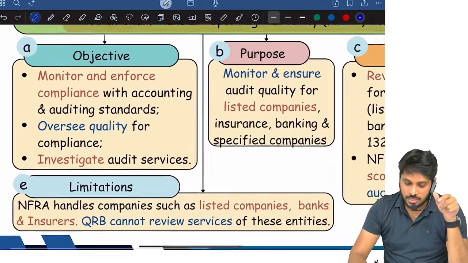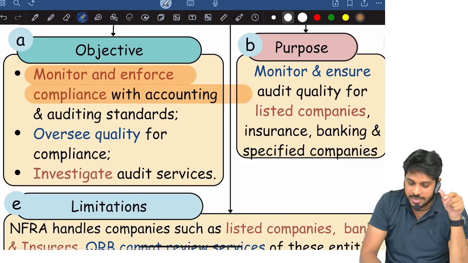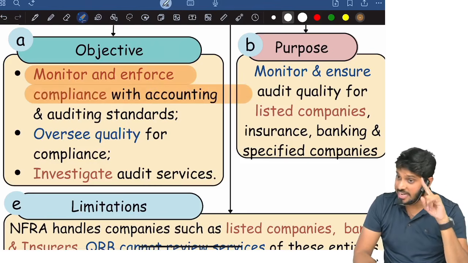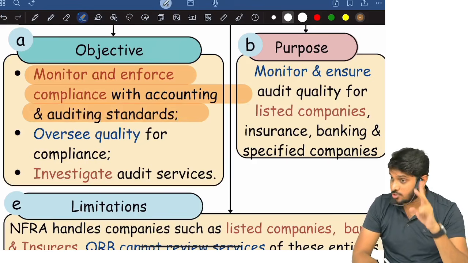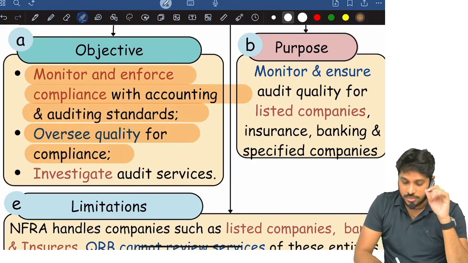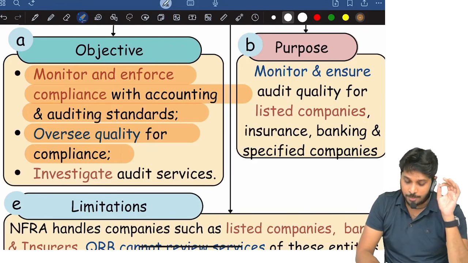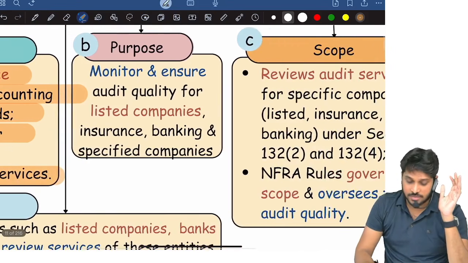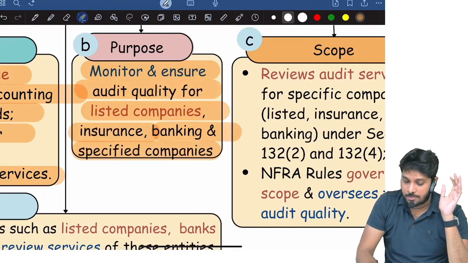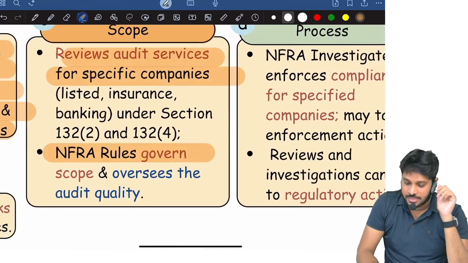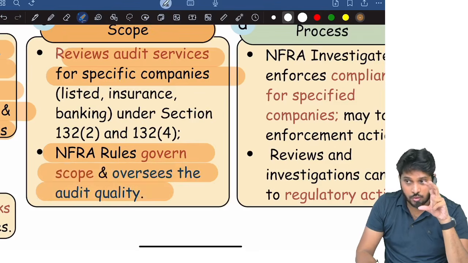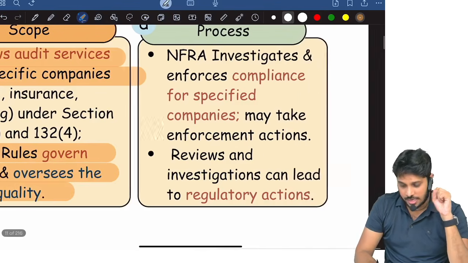NFRA, what is the objective of the NFRA? Monitor and enforce. They can monitor and enforce companies so that they comply with accounting standards, and audit firms so that they comply with auditing standards. They oversee the quality of auditing for compliance, and they can investigate audit services. Purpose: they monitor and ensure audit quality for listed companies, insurance, banks and specified companies. Scope: review audit services for specific companies. NFRA rules govern how the quality review will be conducted.